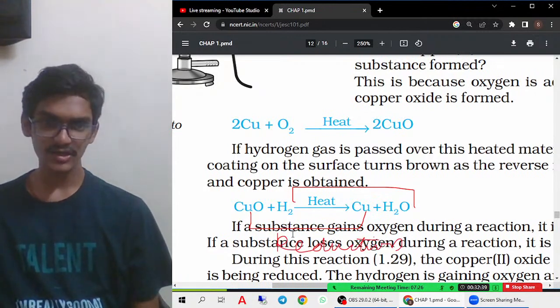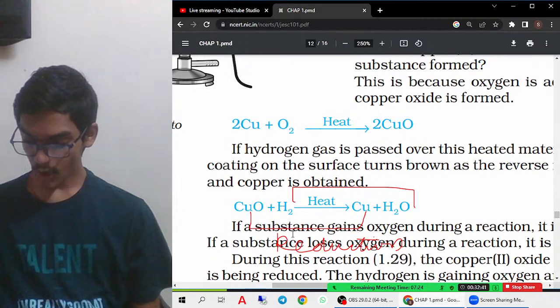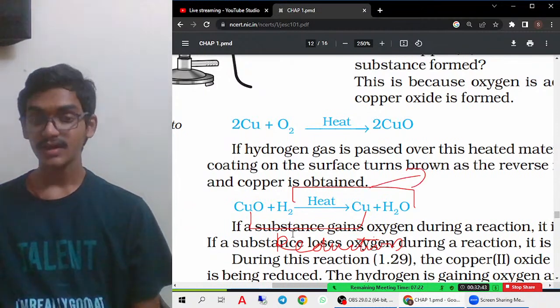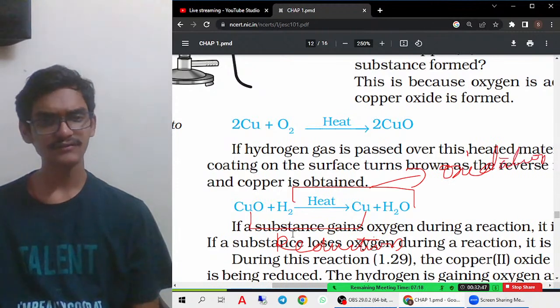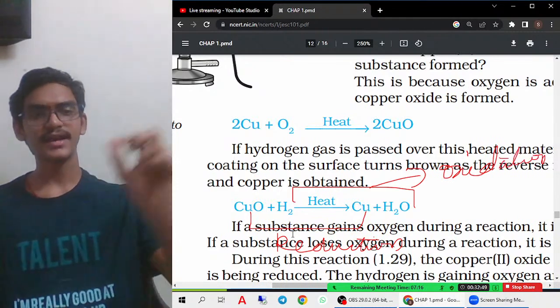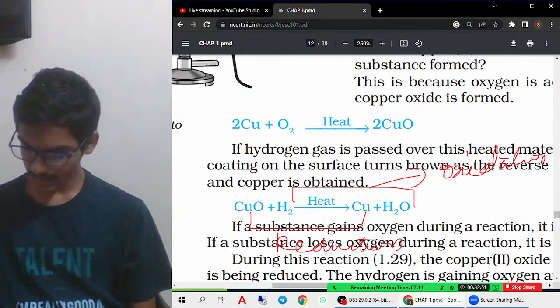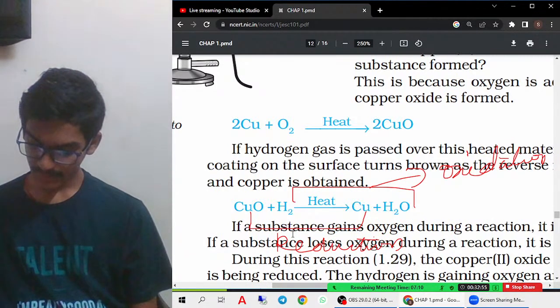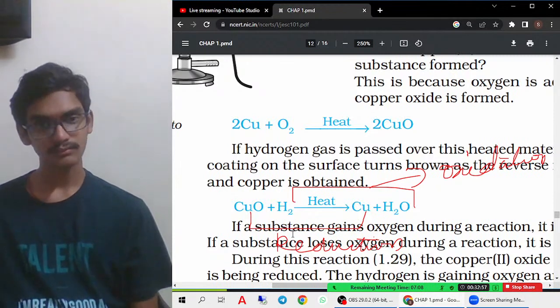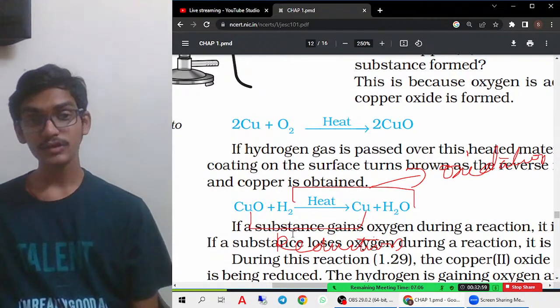Hydrogen is there, normal hydrogen. It is getting oxygen. Then what kind of reaction is it? It is an oxidation reaction. These are simple things that you have to remember. Link hydrogen with hydrogen, copper with copper. That's it. Okay, then one more important thing. Then what will you do next?